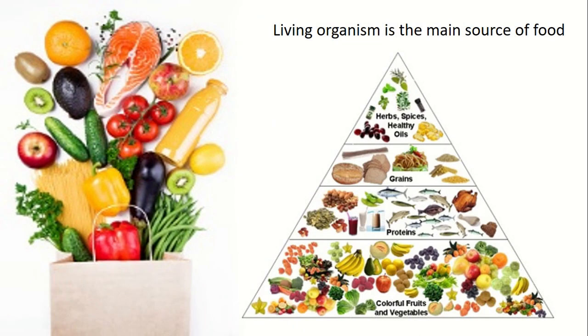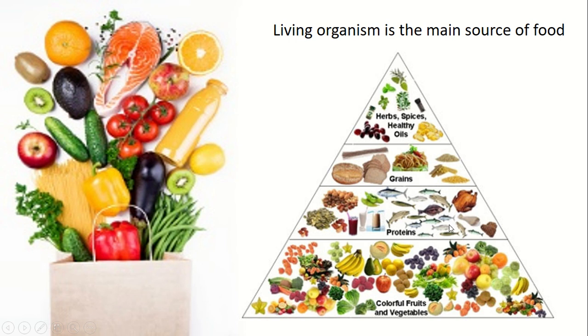Like this, the human body is compared with an engine, and like other engines, energy is needed to run our human body. So from where we can get this energy? Food fulfills the need of nutrition in our body to supply the energy. So living organisms are the main source of food. Here colorful fruits and vegetables you are observing, from where we can get different types of vitamins, minerals.